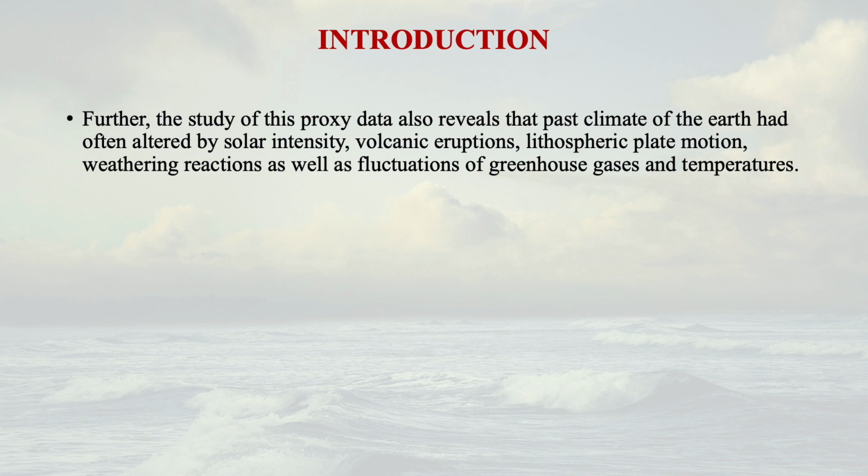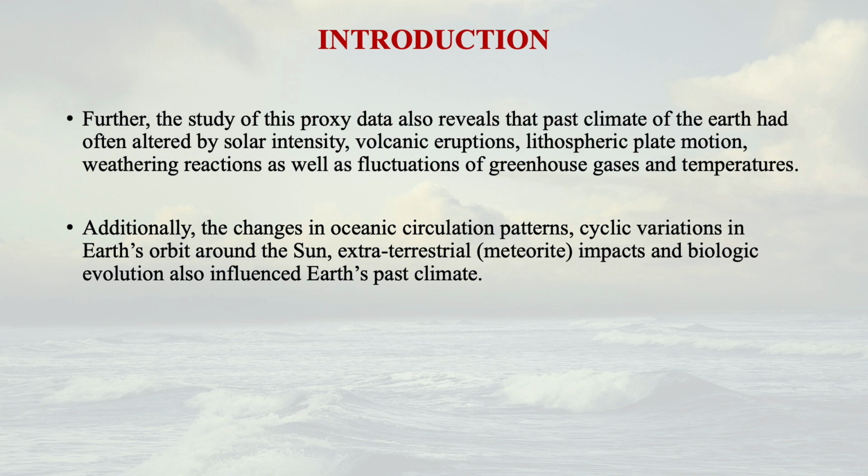The past climate of Earth has often been altered by changing solar intensity, volcanic eruptions, lithospheric plate movements, weathering reactions, and fluctuations in greenhouse gases, which ultimately lead to changing climate and particularly temperature. Even changes in oceanic circulation patterns, the cyclic variations in Earth's orbit around the sun, I'm talking about the Milankovitch oscillations, meteorite impacts, and even biological evolution all influence the Earth's past climate.